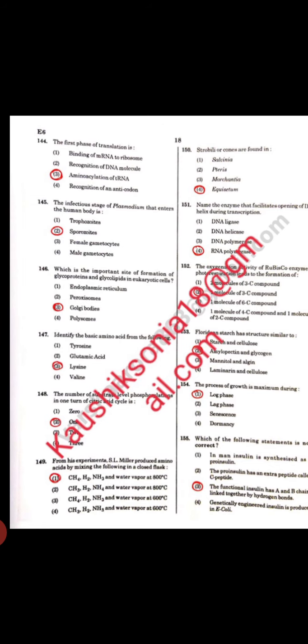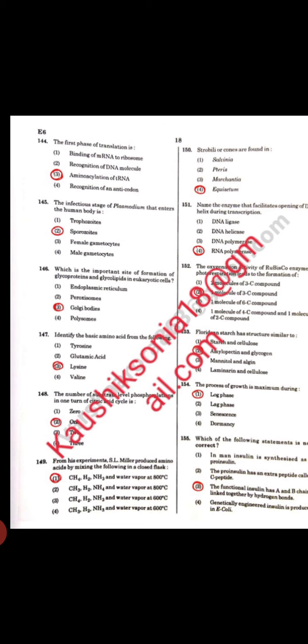Next, which of the following is an important site of formation of glycoproteins and glycolipids? So Golgi bodies are the important sites. Option 3rd will be correct. Identify the basic amino acid from the following. Basic amino acid is lysine. Arginine is also basic, but arginine is not in the options, so lysine is the right answer.